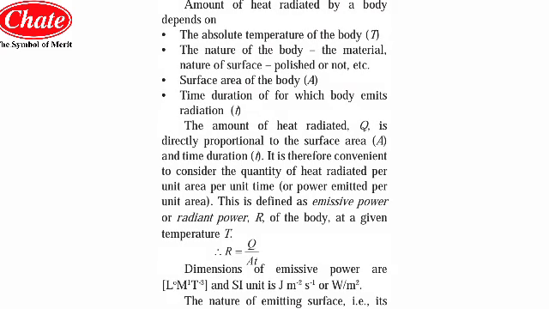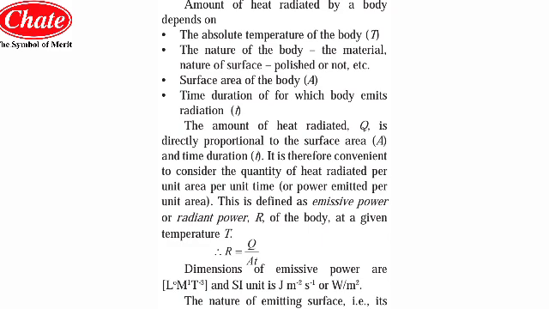So thus we can say the amount of heat radiated by the body depends on certain factors, which we are going to learn. It depends on the absolute temperature of the body. As we have already learned, the wavelength varies, and so do its color, its reflectivity, absorptivity and transmittivity. So the first factor is the absolute temperature T of the body.